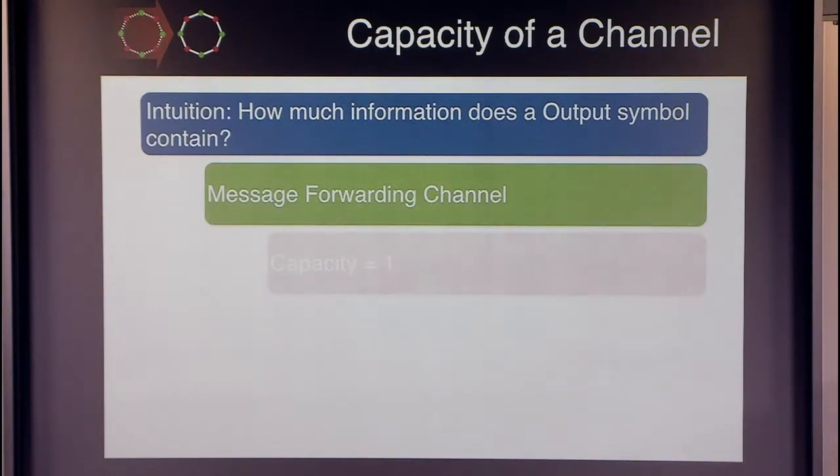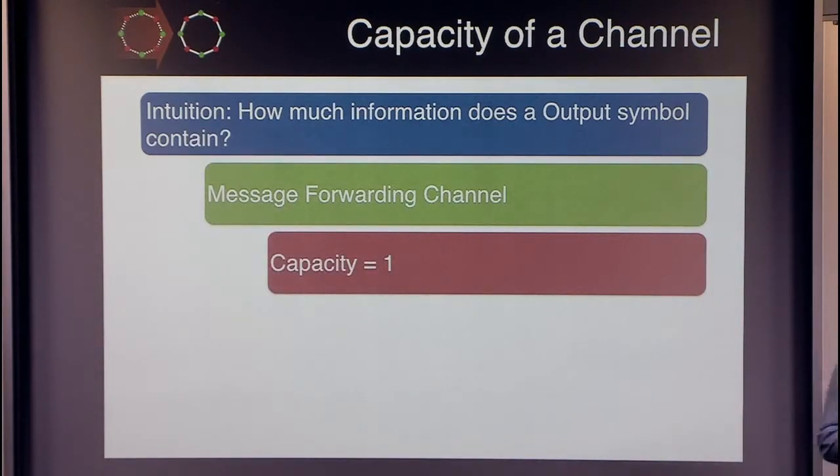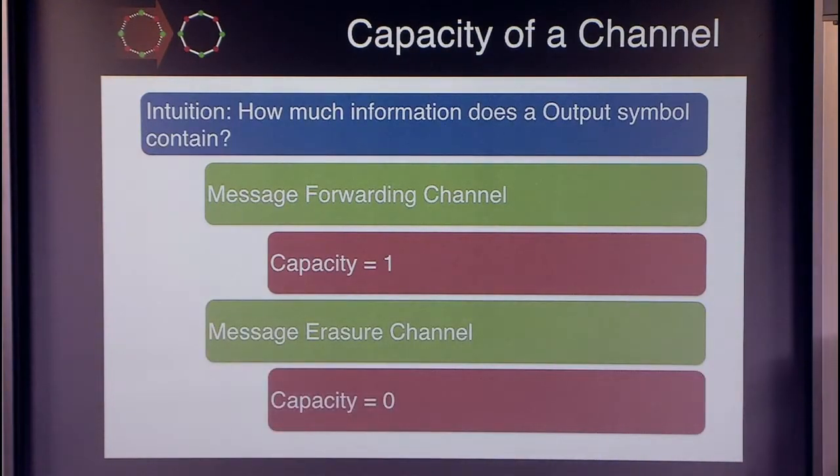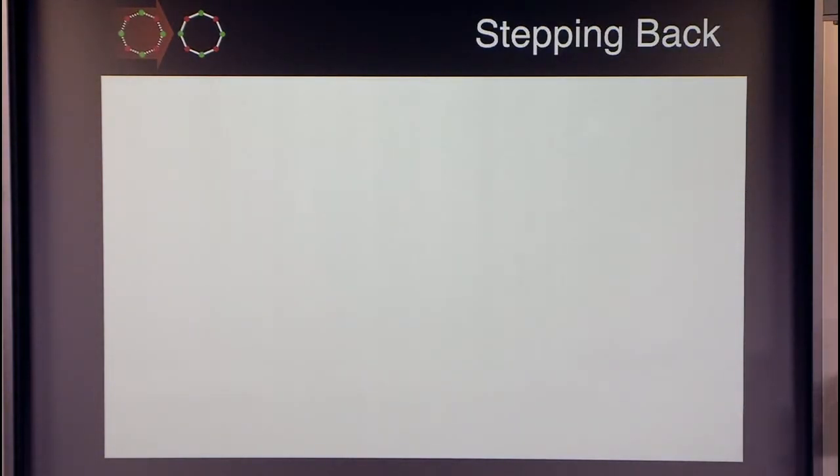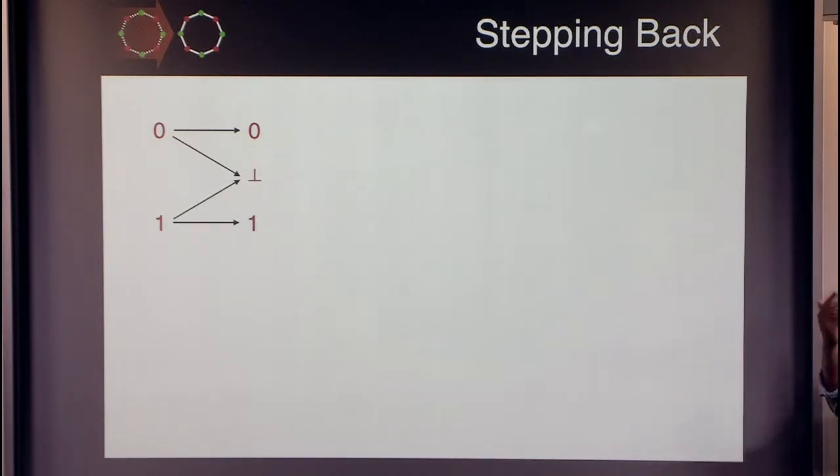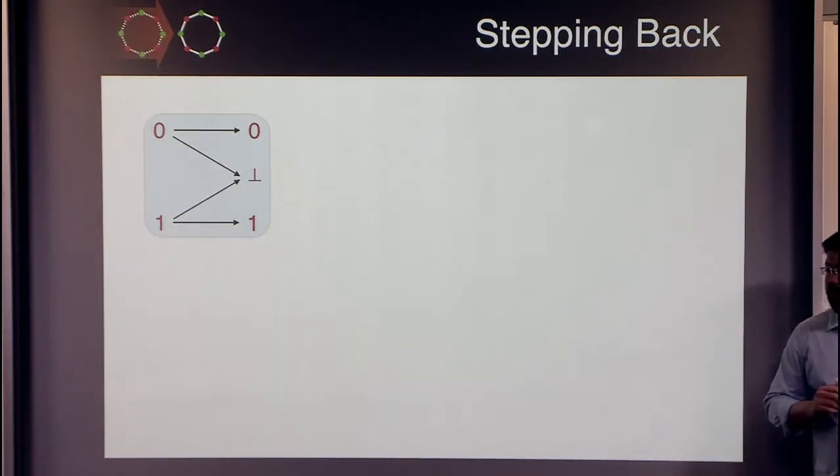So suppose we have a channel which always reliably forwards its input bit. We say that it has capacity 1. If we have a channel which always erases the bit that the sender provides, then we say that it has capacity 0. Now, let me show you how we can draw a graph representing binary erasure channels. Recall that when the sender sends the input bit 0, the receiver either receives 0 or the symbol bot. And if the sender sends input bit 1, then the receiver either receives 1 or bot. This is a graphical representation of a binary erasure channel.